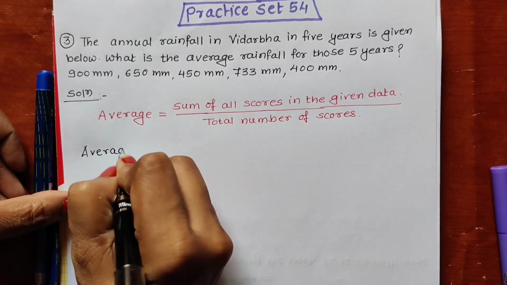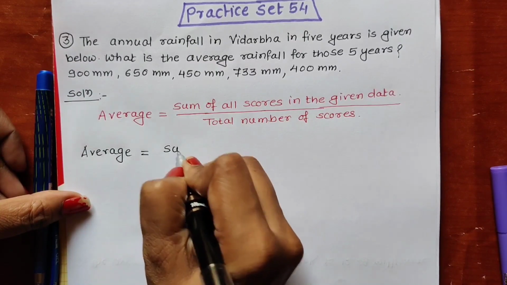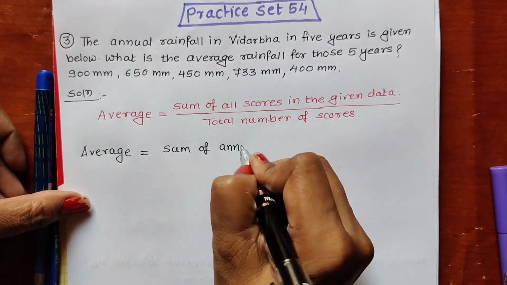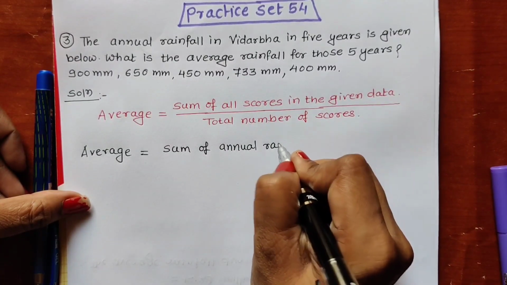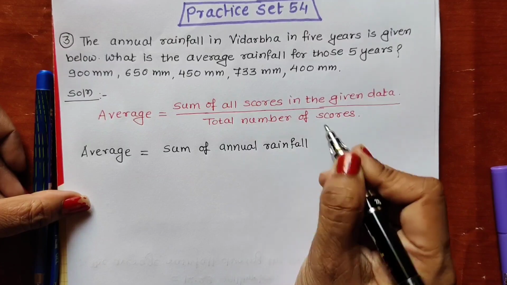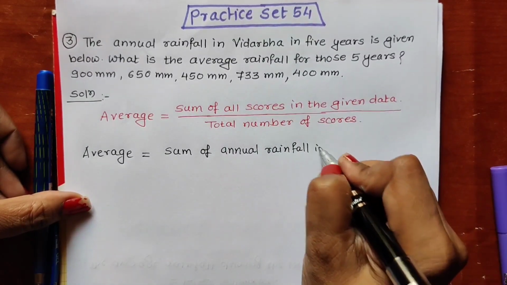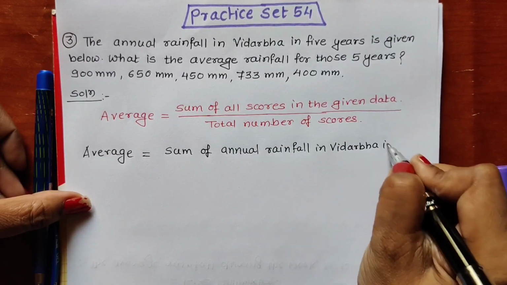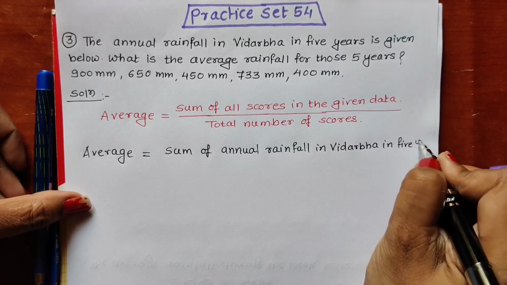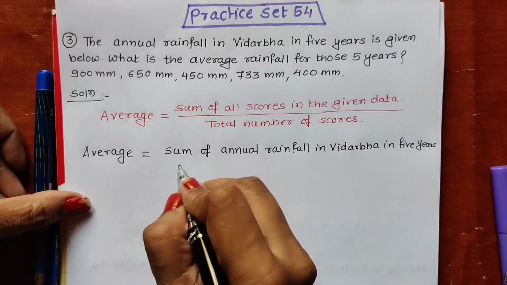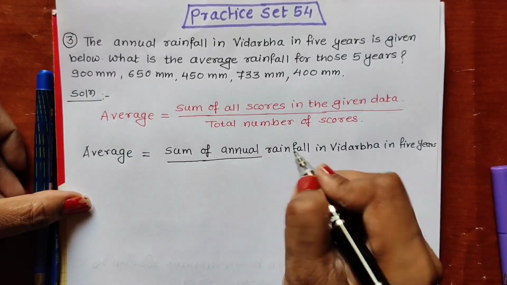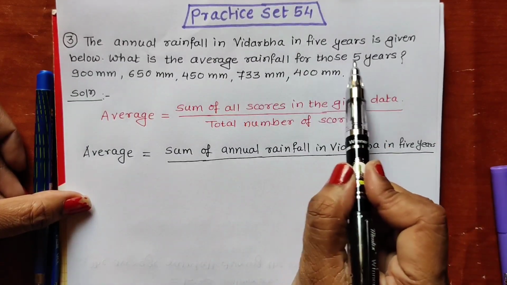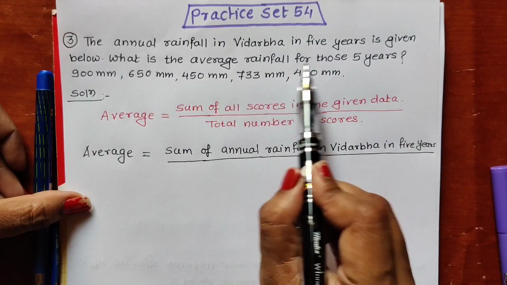Average is equal to sum of annual rainfall in Vidarbha in 5 years, and upon, we have to find out the average rainfall for 5 years.